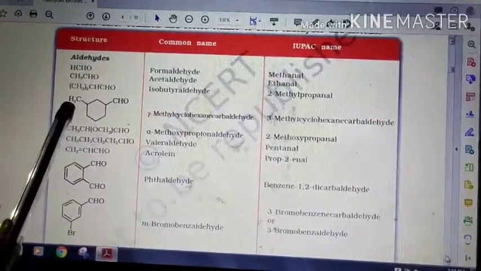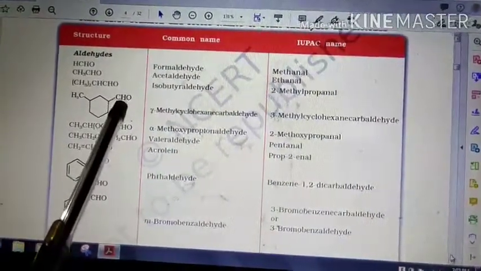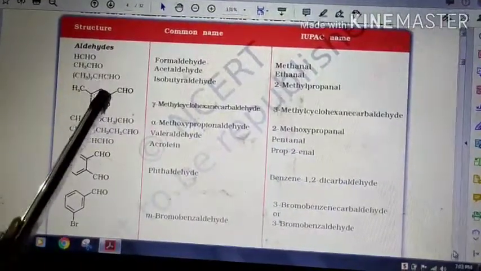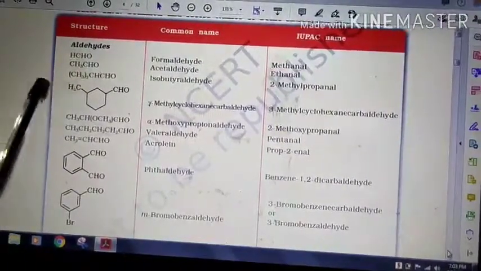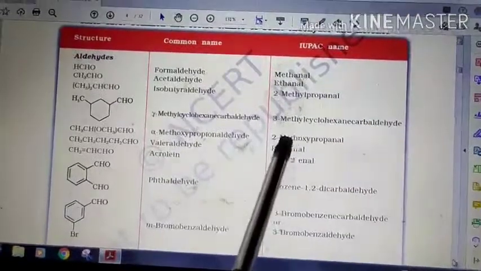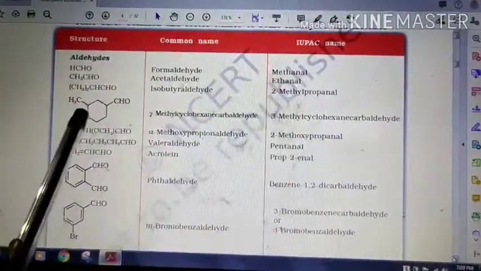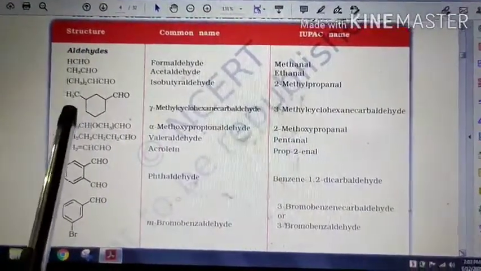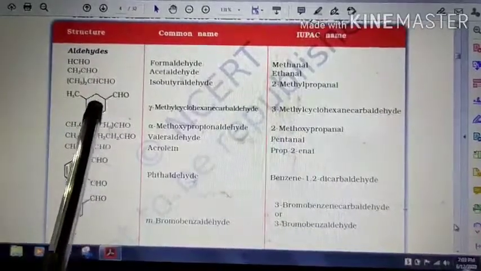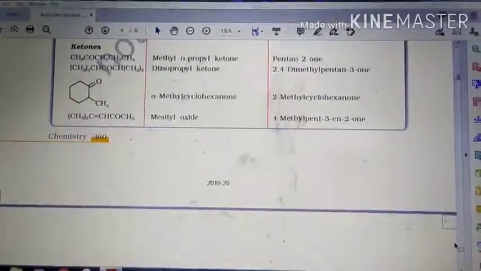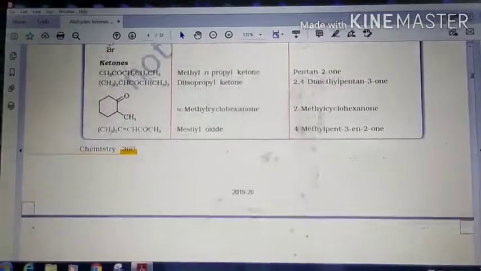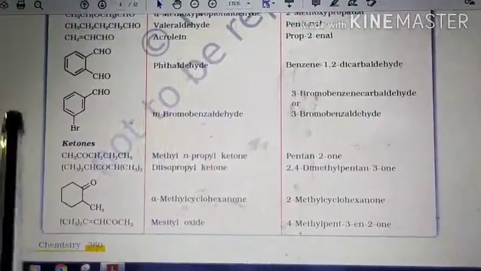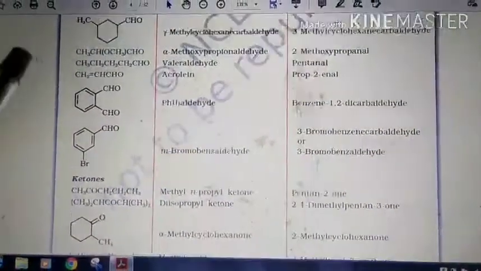Here a CH3 group is attached to the cyclohexane and an aldehyde group is there. Wherever the aldehyde group is there, that carbon atom we will take as 1. That means this is 1, 2, 3. At the third carbon atom a methyl group is there. So that's why 3-methyl. The cyclo group is cyclohexane. Carbaldehyde we have to add for the cyclic carbon compounds. So what name will be given? 3-methylcyclohexane carbaldehyde. So like that. Similarly, ketones. That is where the aldehyde group is there; that also you have to check.